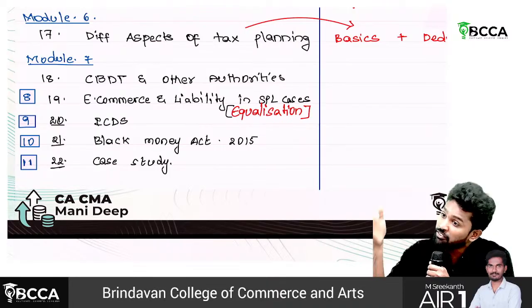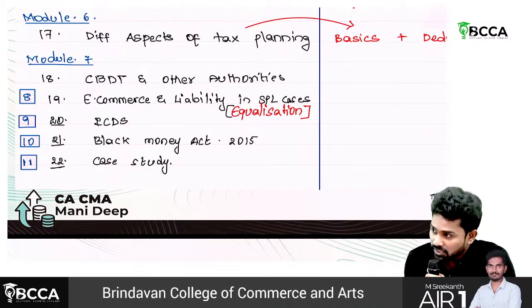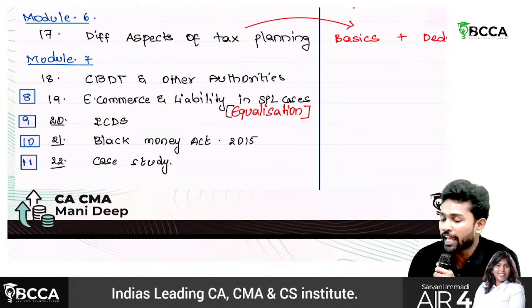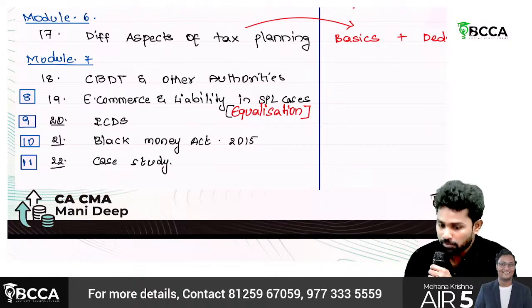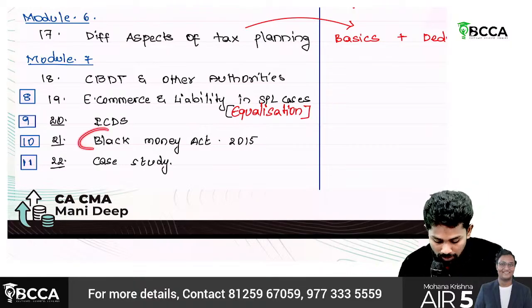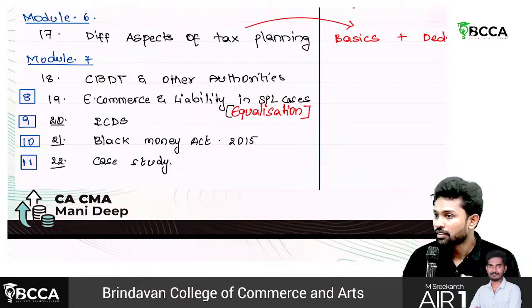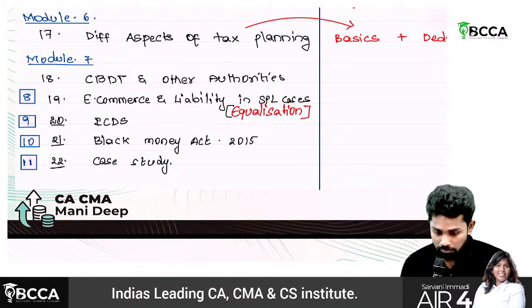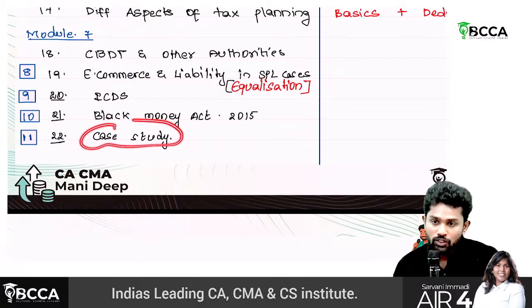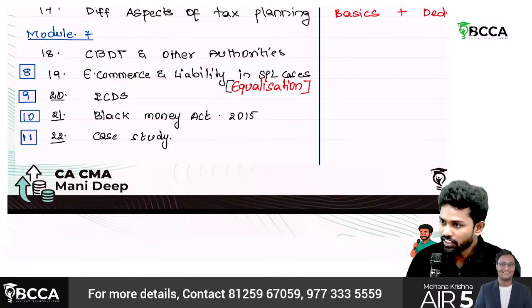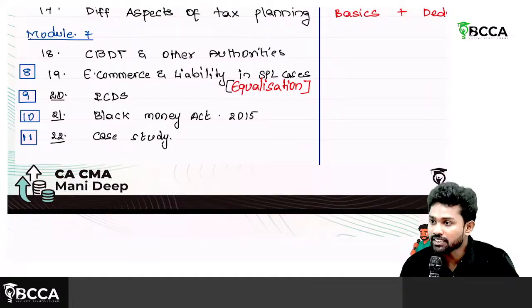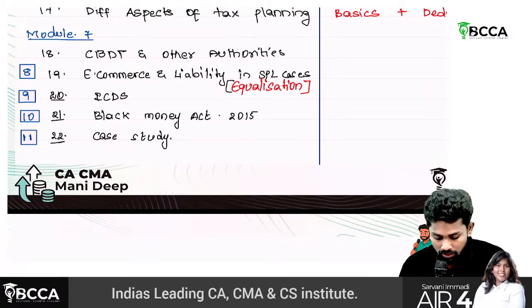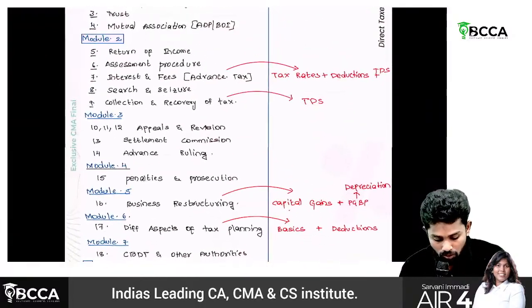It may be from a legitimate source only. But still, if they don't pay tax, if they didn't report to the tax authorities, then it is black money. So we'll be understanding about this Black Money Act. Not in detail, sir. The fundamentals and highlights of this act we'll be discussing. And there's a separate chapter on case studies, related to different chapters. Recent pronouncements and important judgments will be there in the case studies. So this is our whole income tax.